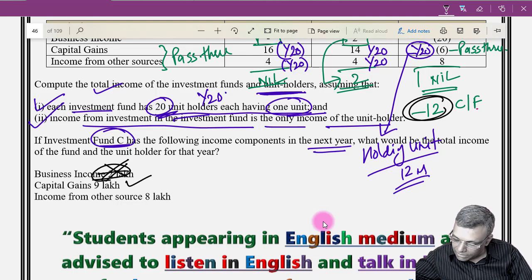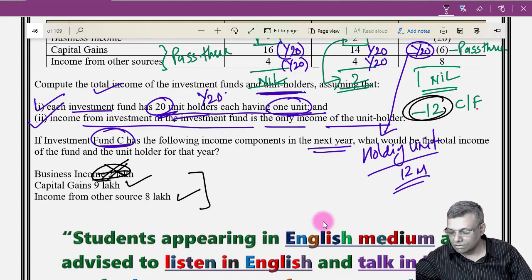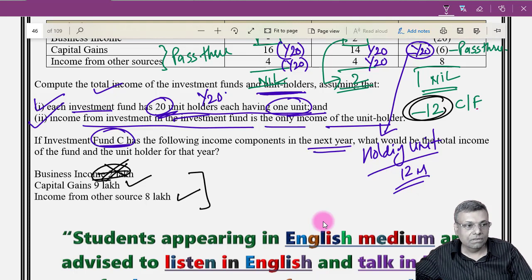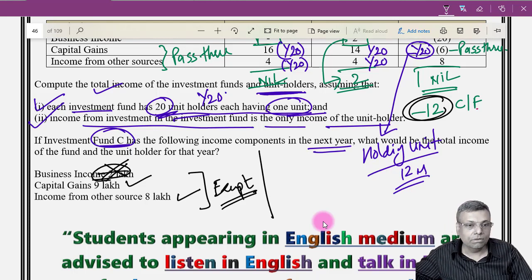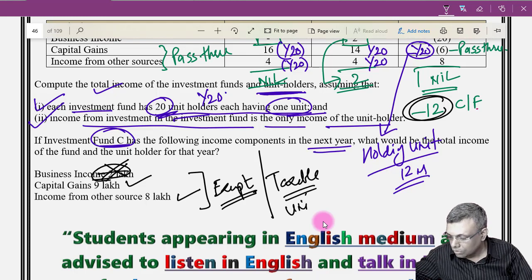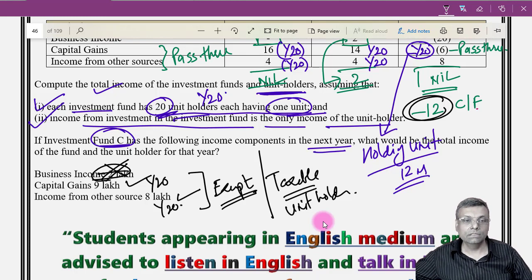Then capital gains and income from other sources will be the income. So in the next year, these two will be the income, which will of course be exempt in the hands of the fund. That means its treatment you have to decide in the hands of the fund. This particular figure will be exempt in the hands of the fund, and this particular figure will become taxable in the hands of the unit holder. Your unit holder share is 1/20th, so make it 1 by 20 and 1 by 20, the respective share in the respective unit holders' hands. That's all. Finish.